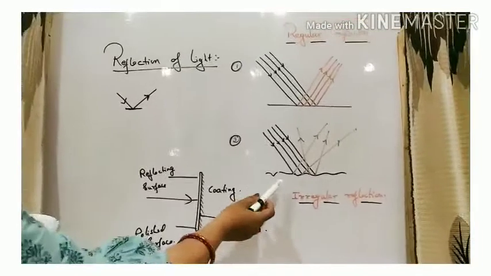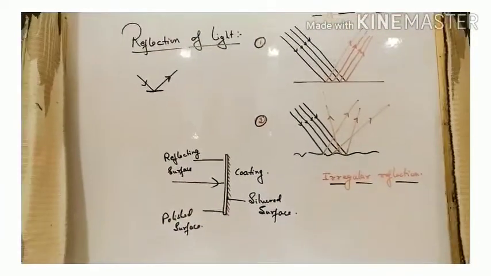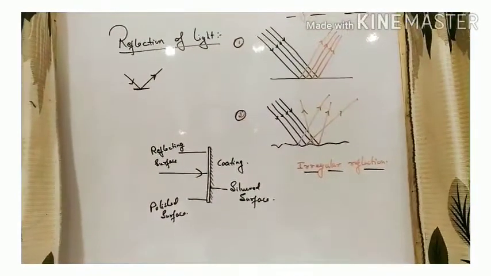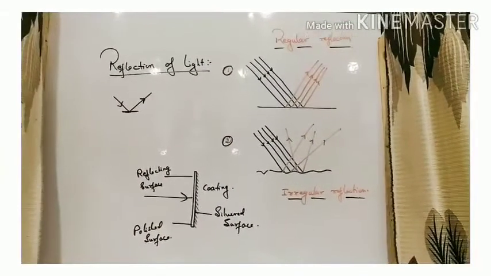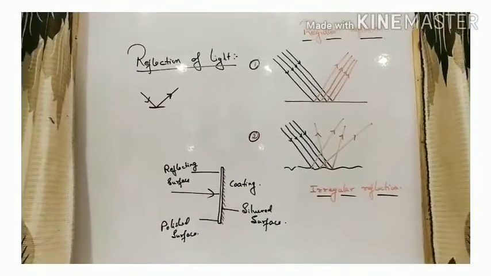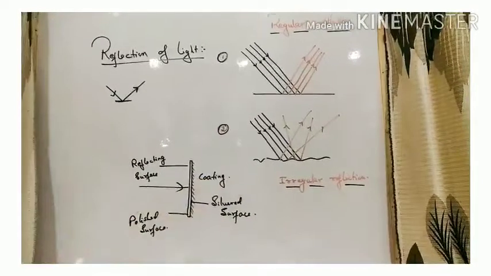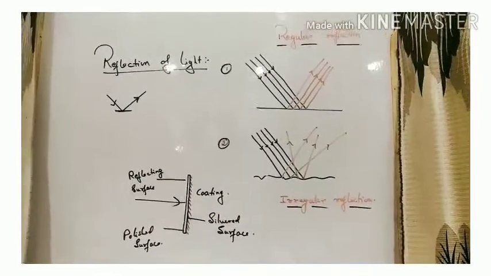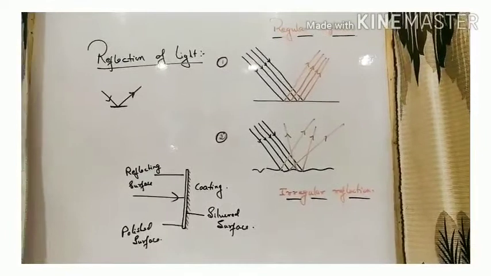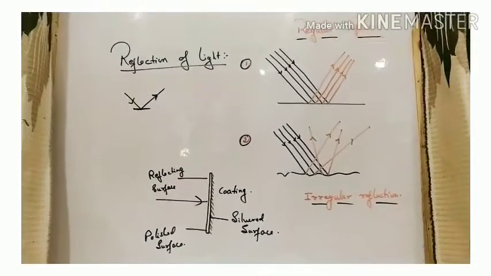All the rays are reflected back, but the reflected rays are not parallel to each other. The light rays fall at different points on the rough surface, and each ray gets reflected from it, obeying the laws of reflection of light. Due to the uneven surface, at different points the light rays get reflected in different directions and give rise to diffused or irregular reflection.